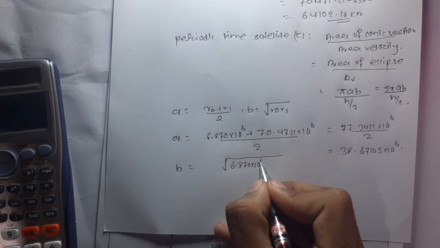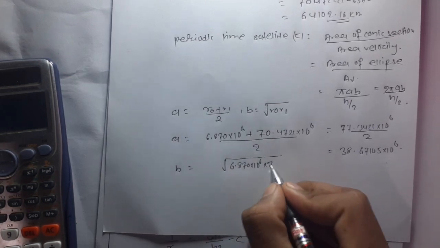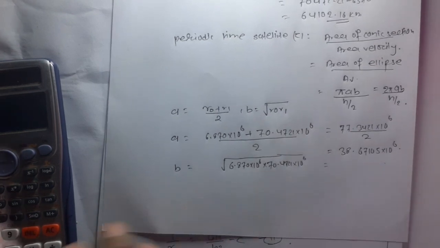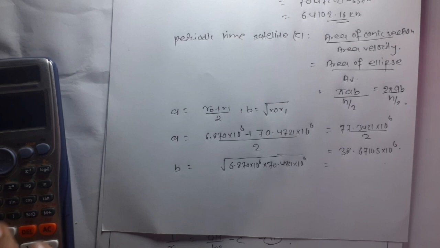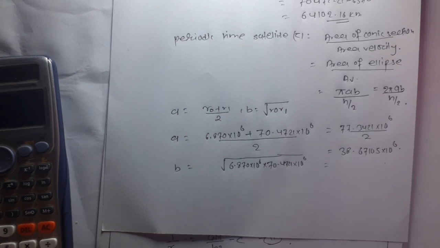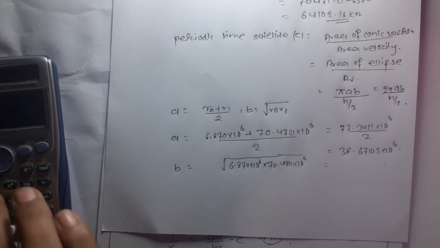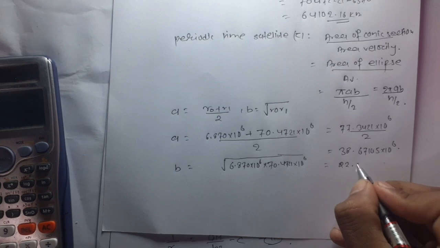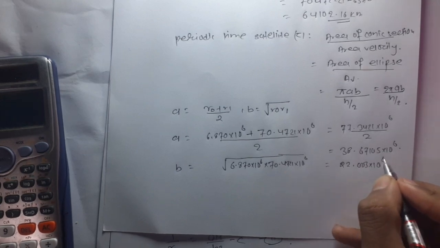6.870 into 10 to the power 6 into 70.4721 into 10 to the power 6. So this is 6.870 into 70.4721, render answer. So this is 22.003 into 10 to the power 6.